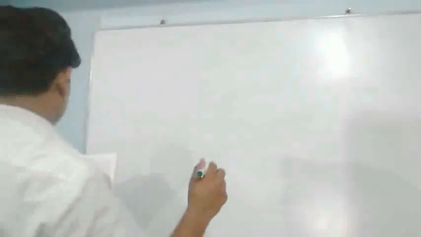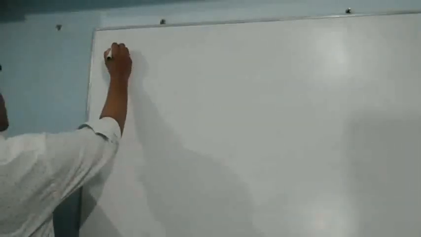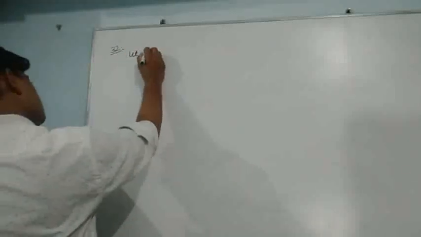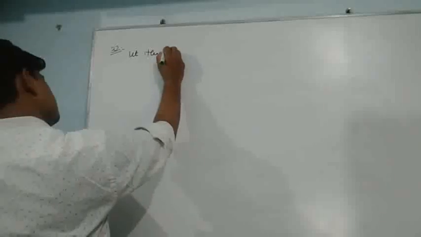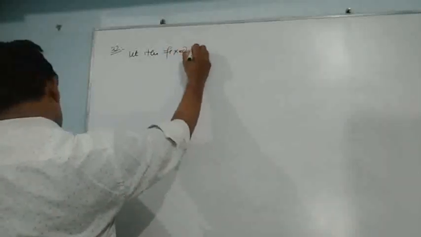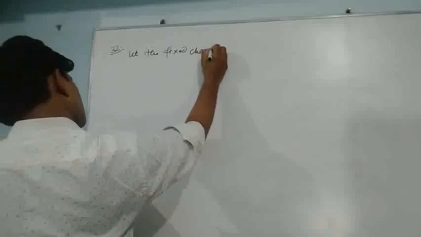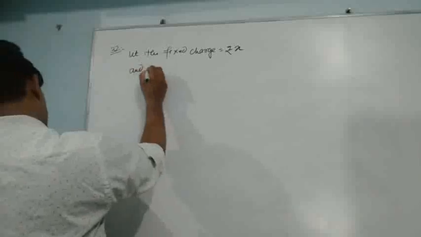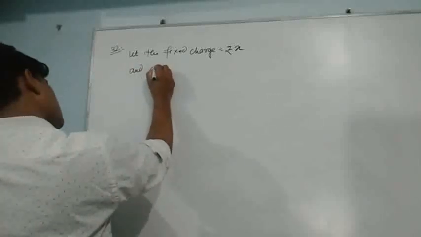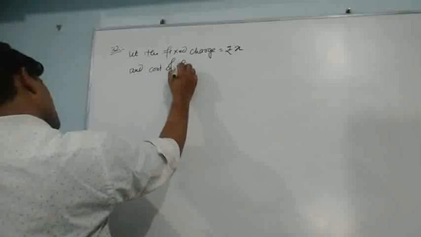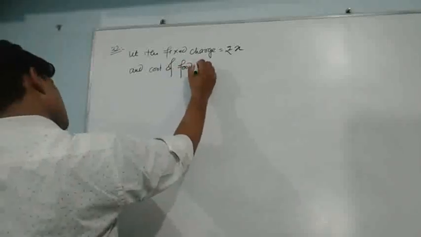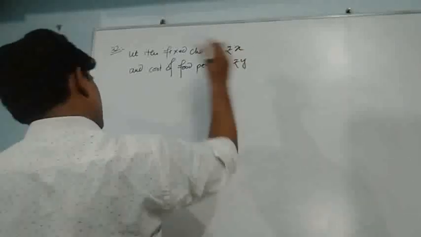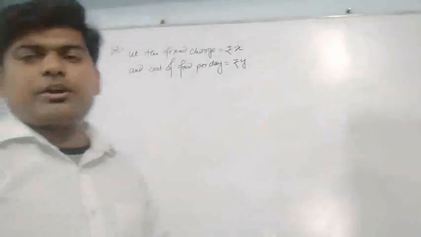Question number 32. Let the fixed charge be equal to rupees X and the cost of food per day be equal to rupees Y. Now we are talking about Bhavna.